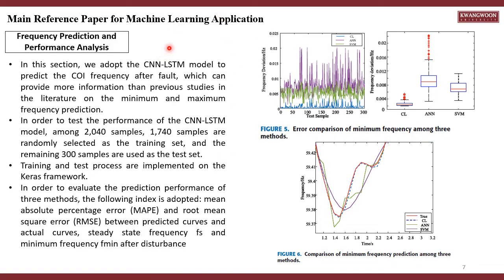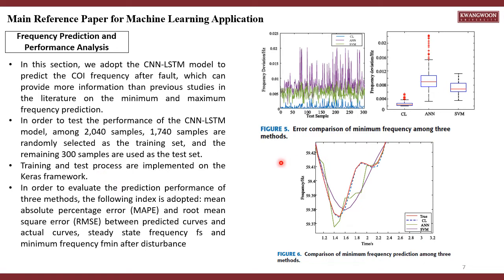In this section, we will discuss the frequency prediction and performance analysis. We adopt the CNN-LSTM model to predict the COI frequency after a fault, which can provide more information than previous studies in the literature on minimum and maximum frequency prediction. In order to test the performance of the CNN-LSTM models, among 2040 samples, 1,740 samples are randomly selected as the training set, and the remaining 300 samples are used as the test set. Training and testing are implemented on the Keras framework.